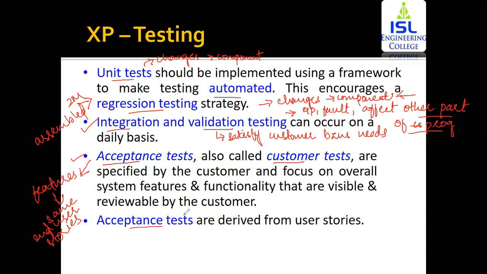Then these acceptance tests are derived from user stories, because when you have documented all the user stories, from there you can identify the different acceptance tests you need to do to identify whether all of the features that were told by the end user to be embedded within the software are present within the software or not.